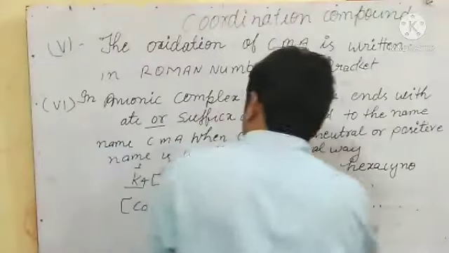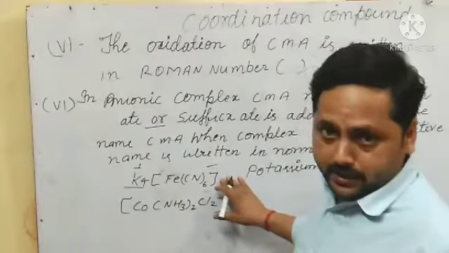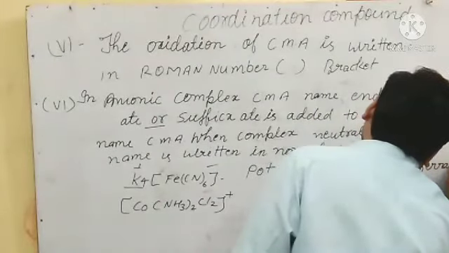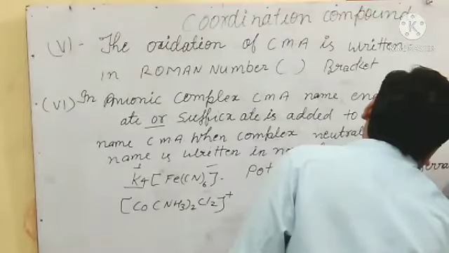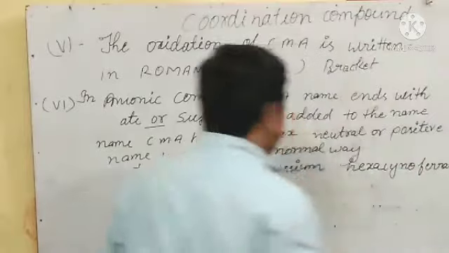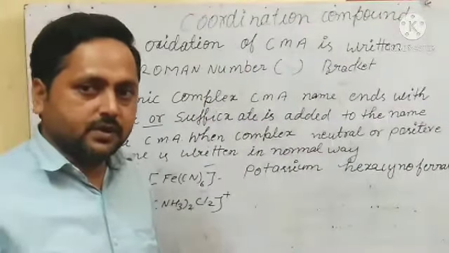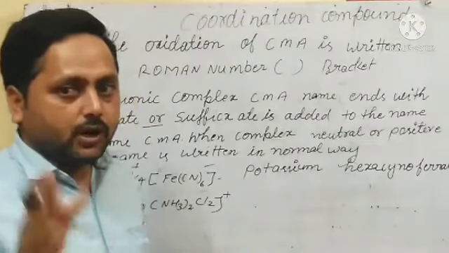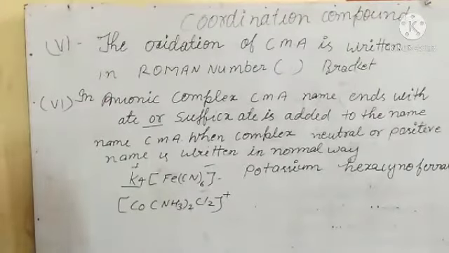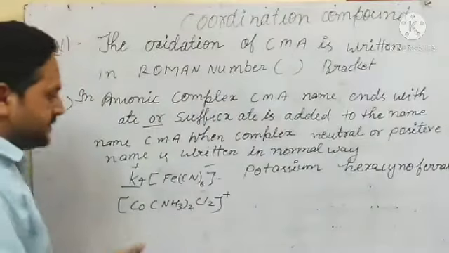Then this is ferric, but this is a negative complex, so "ate" will be added in this. Okay, hexacyanoferrate, and then the oxidation number is 2. We will write like this. If you have confusion in oxidation number, you can go to the 11th class video. I have uploaded many videos in coordination compounds, not in redox reactions. From there you can learn how to calculate the oxidation number of a metal. If needed, I will explain here also.